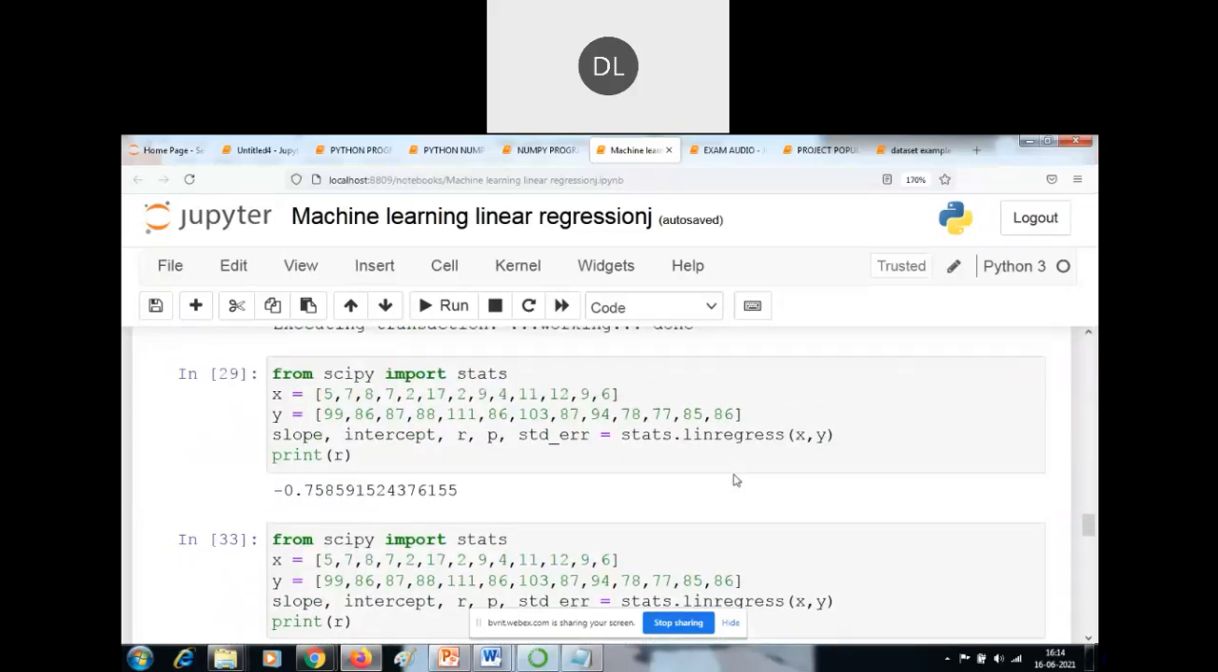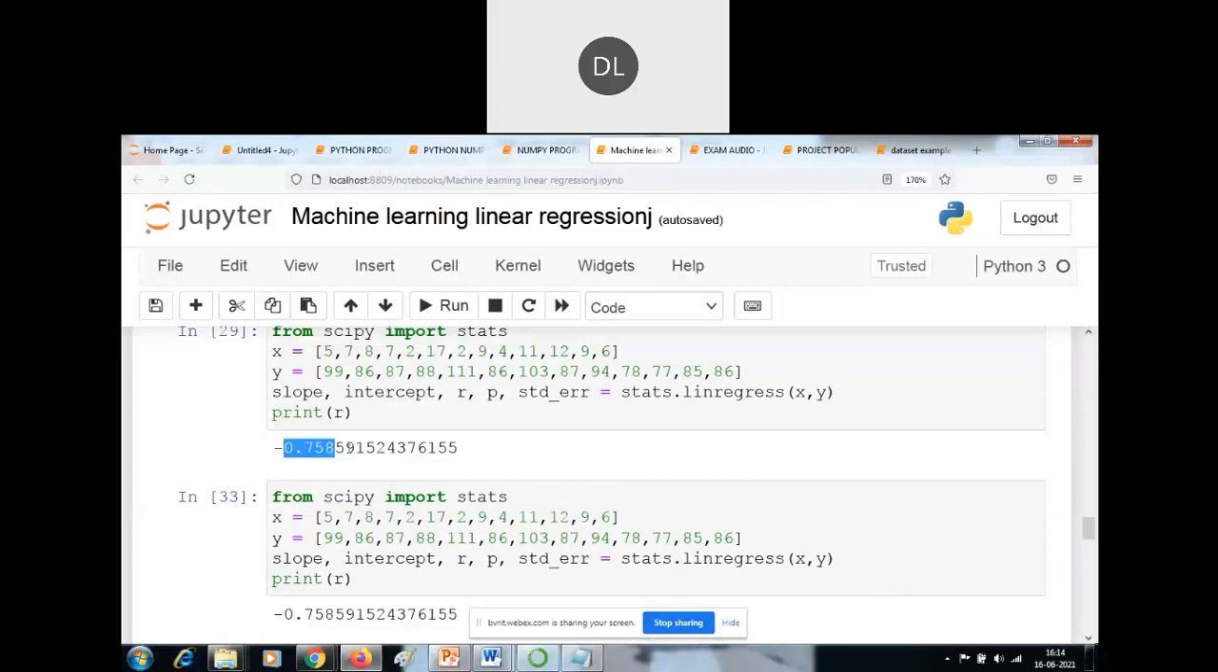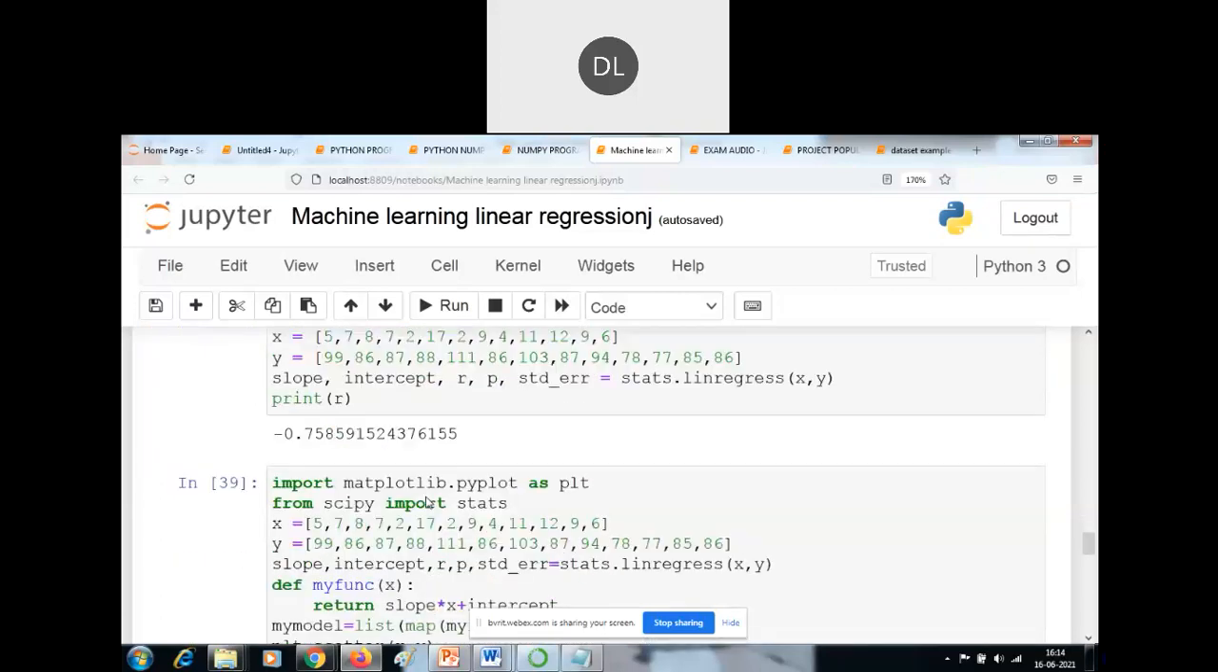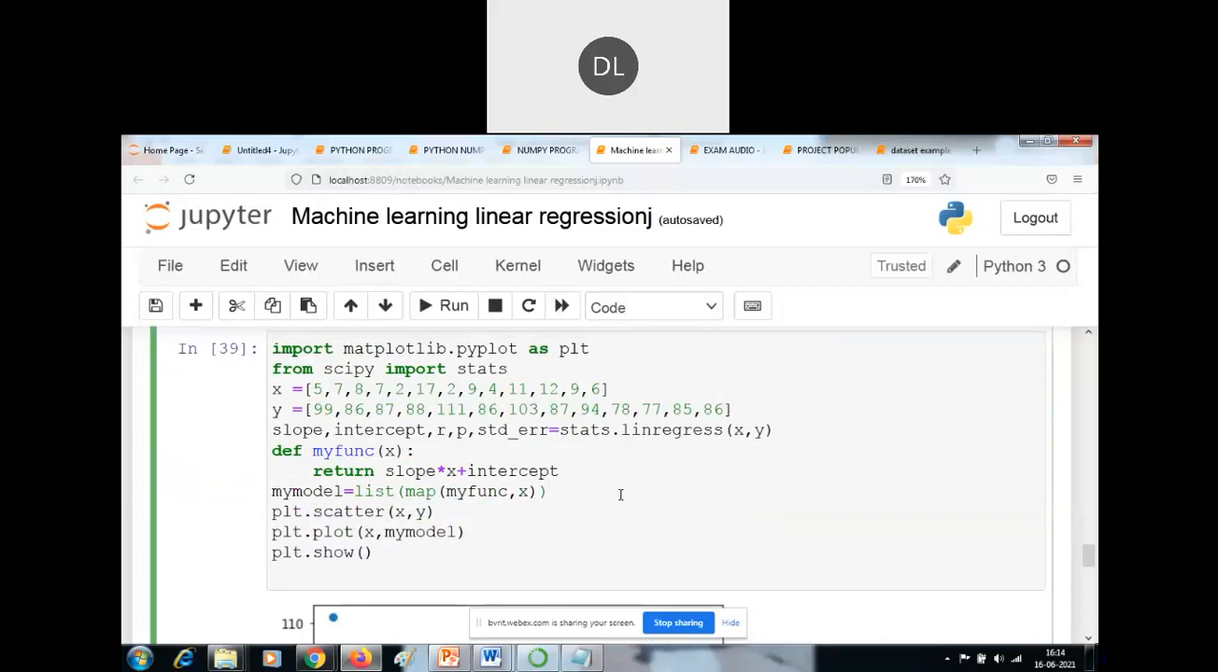So what is the output of this? Minus 0.75. So this is the output. It is used for predicting the value of a future event. Okay, next, here I am creating some functions, by using the def keyword. It returns the value slope into x plus intercept. Previously I assigned some values to x and y. After that I am applying the linear regression method. I am creating one function, and it is used to return slope into x plus intercept.